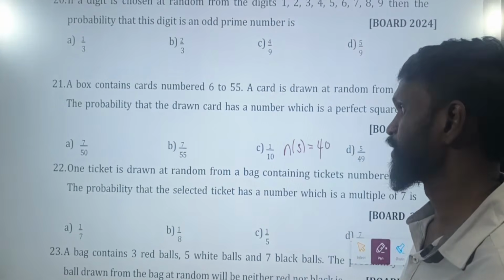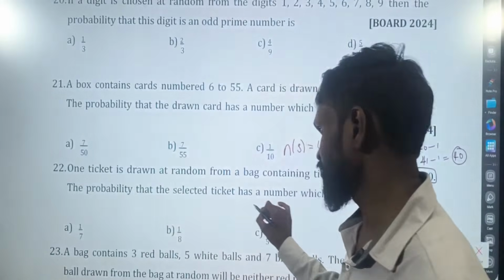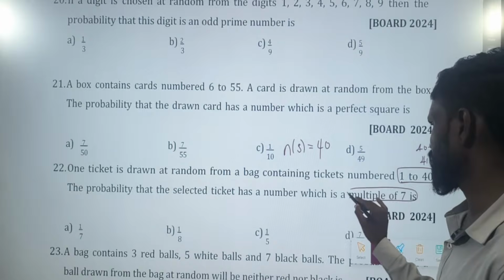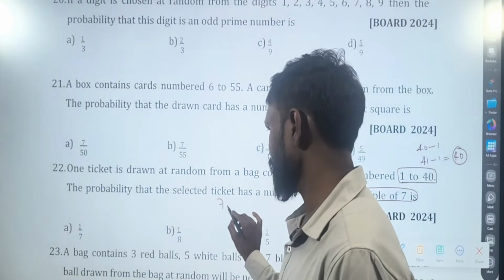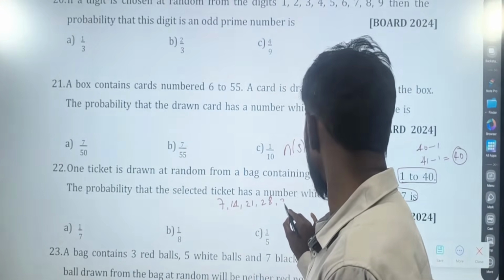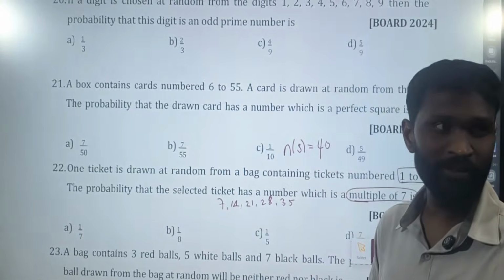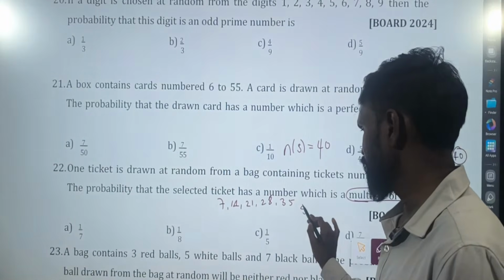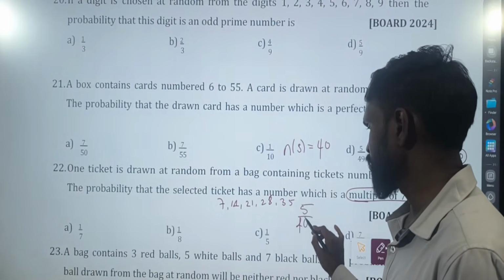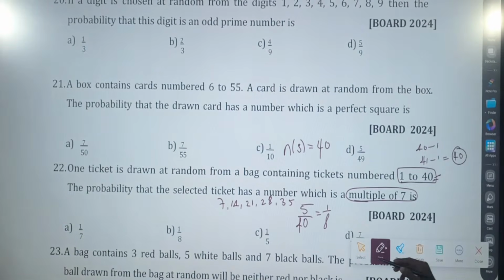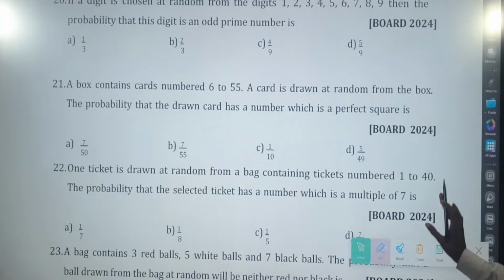Total outcomes are 40. The probability that the selected ticket has a number which is a multiple of 7. Multiples of 7 are 7, 14, 21, 28, 35. Can I go for 42? No. Why? Because it is still 40. How many are there? 5 out of 40. That is 1 by 8. 1 by 8. Next.